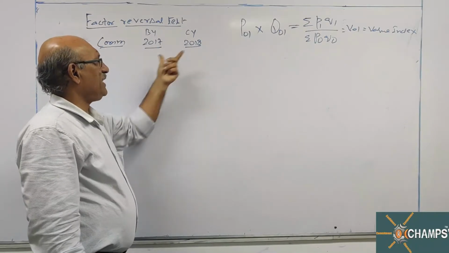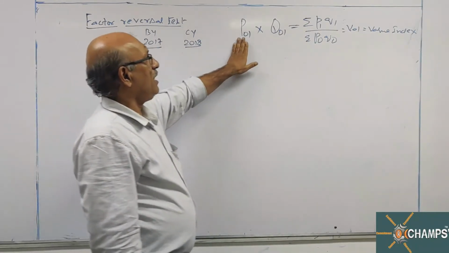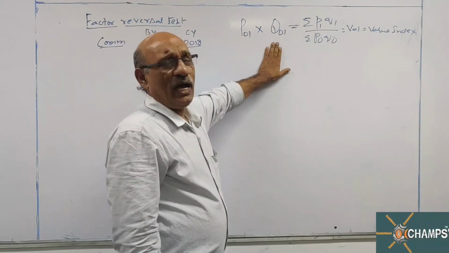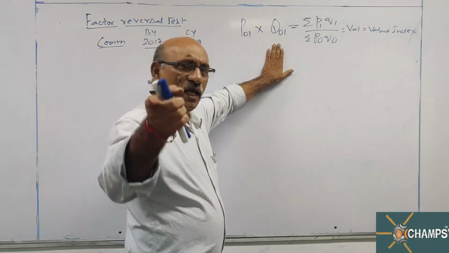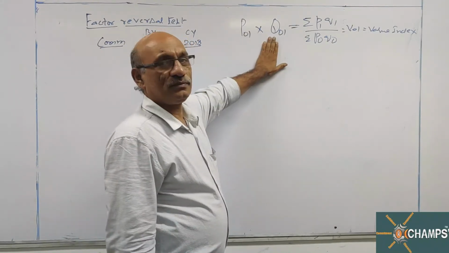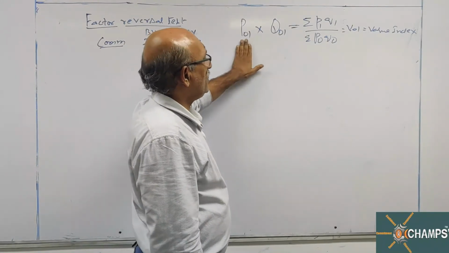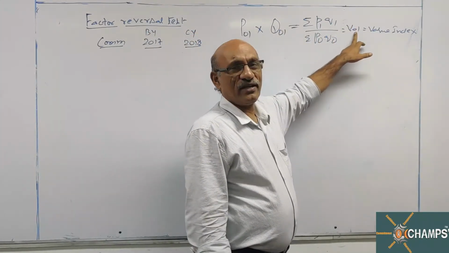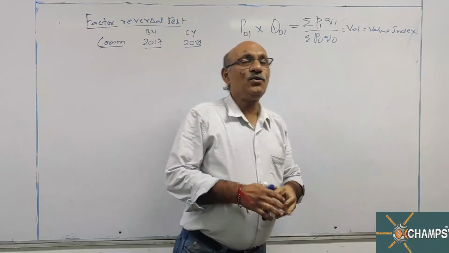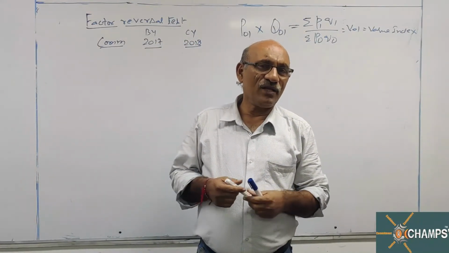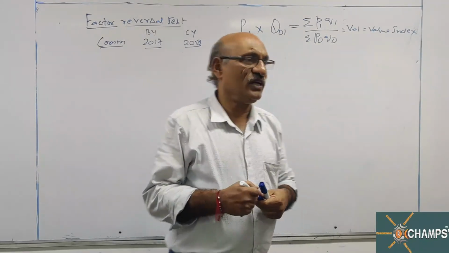With the same base period and current period, calculate price index number and quantity index number, ignoring that 100 factor. Then multiply these two. If the product of these two is equal to the true value ratio, that is the value index, then you can say that formula satisfies the factor reversal test.